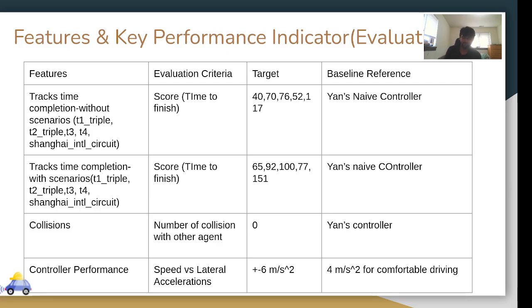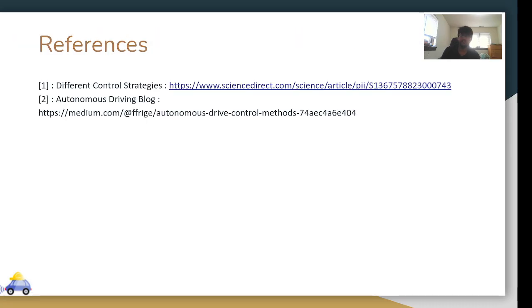Since I'm doing a controller performance study, I want to compare different controllers against different parameters, which include speed, lateral acceleration, longitudinal jerk, and longitudinal acceleration as well. My target is plus or minus 6 meters per second squared, though for comfortable driving it is plus or minus 4 meters per second squared, especially for lateral acceleration. The references are different control strategies that have been done on hardware. So I want to see, and that means it can be doable in the simulator.